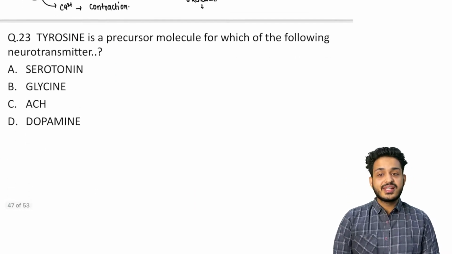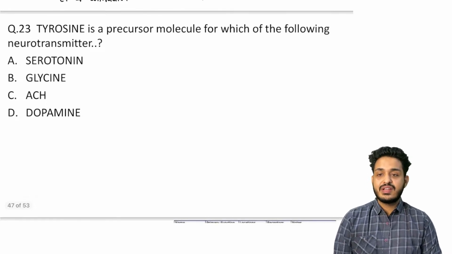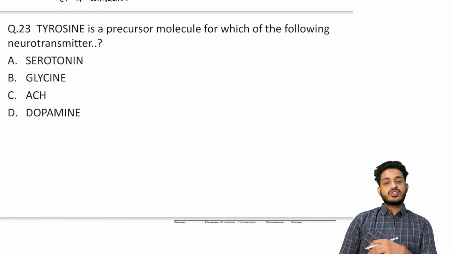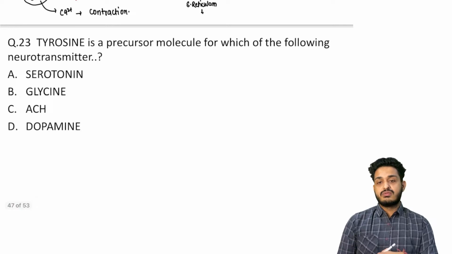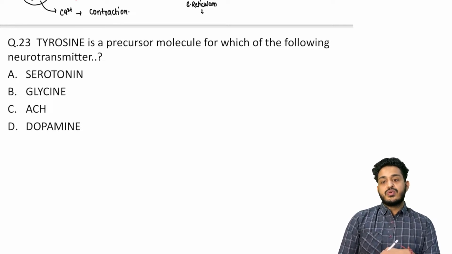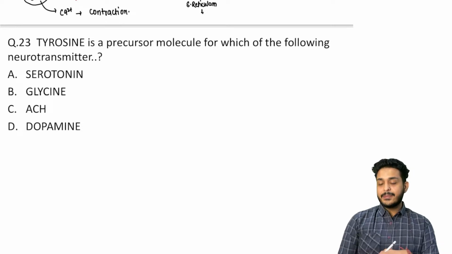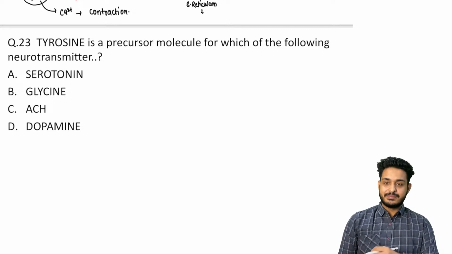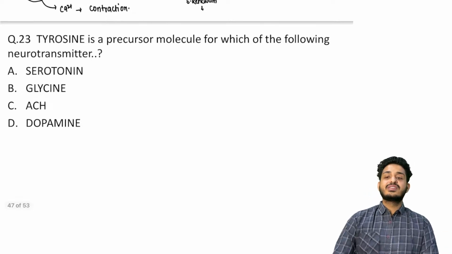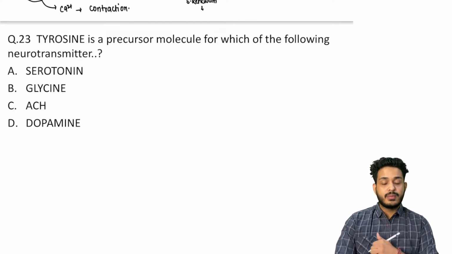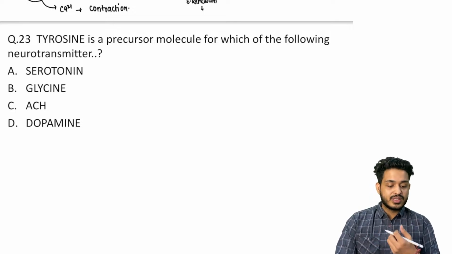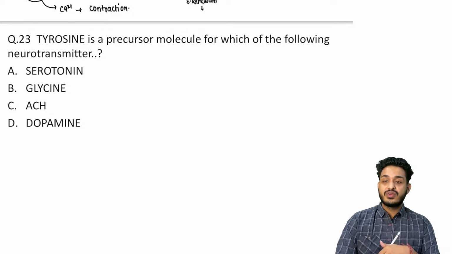Okay, so the next question in the list is question number 23. Tyrosine is a precursor molecule for which of the following neurotransmitters? Only two more questions are left. Stick with me. Tyrosine is a precursor molecule for which of the following neurotransmitters? So what are these neurotransmitters we are having? We are having serotonin, glycine, acetylcholine, dopamine. So what do you think, what is the neurotransmitter that is coming? Okay, Vinay, very good. That is going to be D.